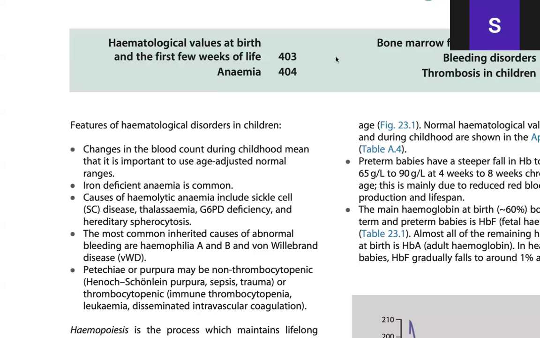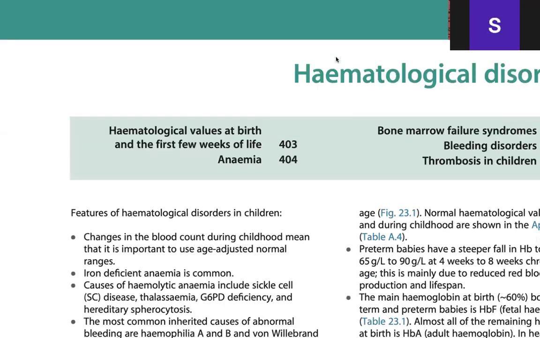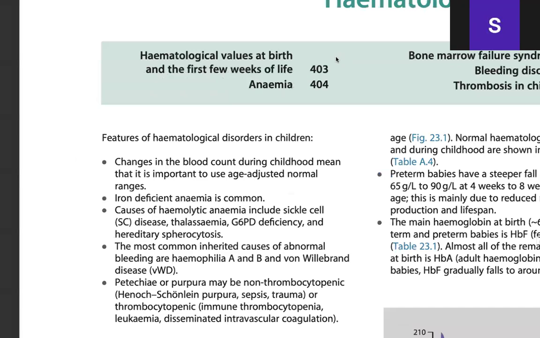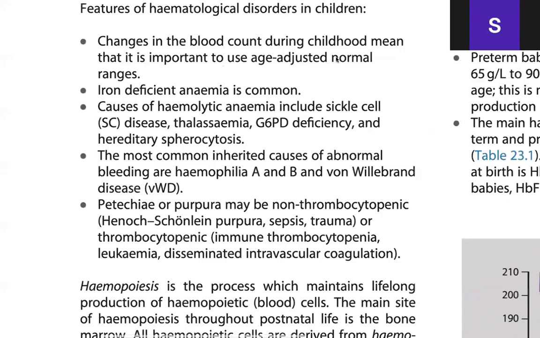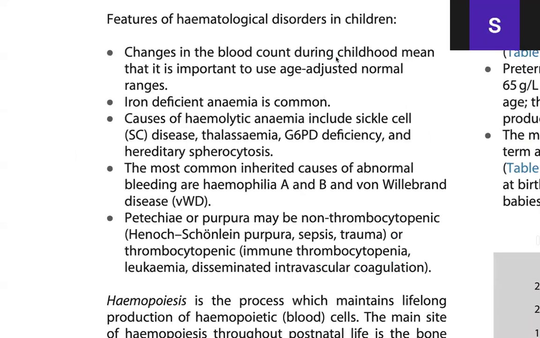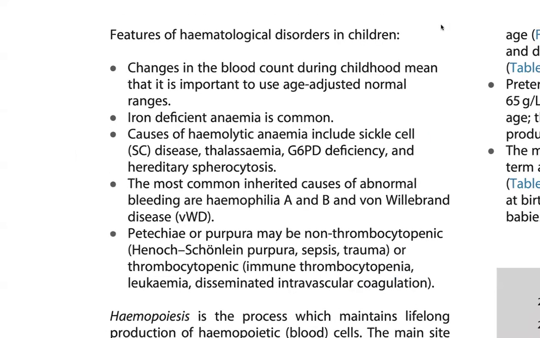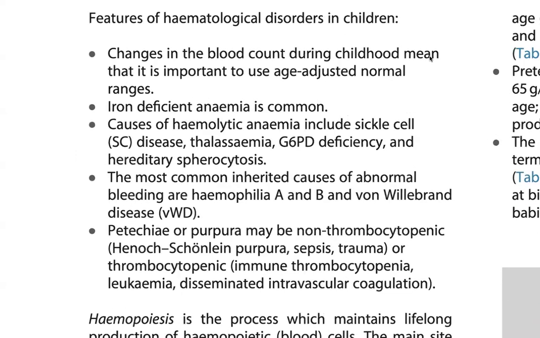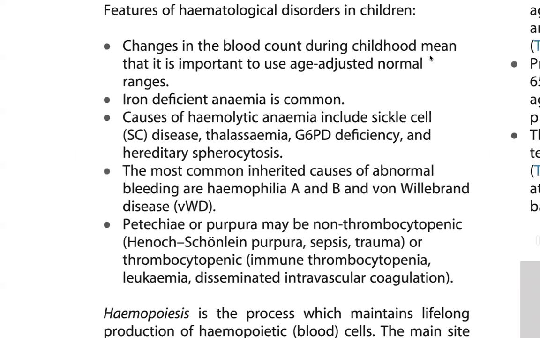Hello, everyone. So we're starting with hematological disorders, chapter 23 of the Illustrated Textbook of Pediatrics. Features of hematological disorders in children: changes in the blood count during childhood mean that it is important to use age-adjusted normal ranges.